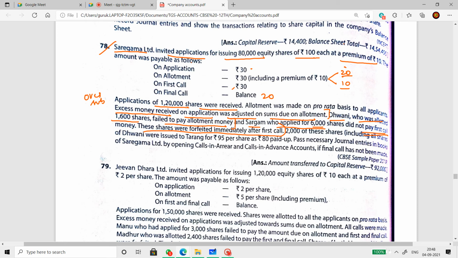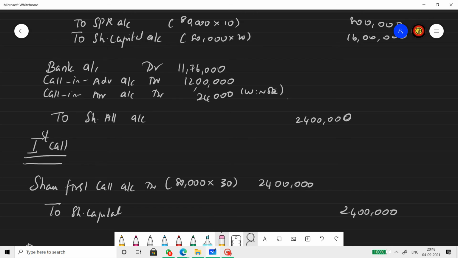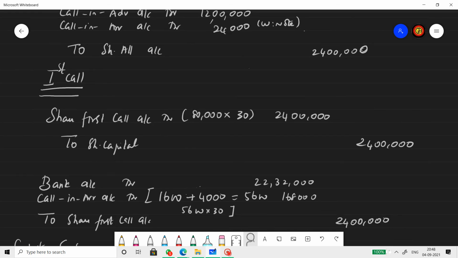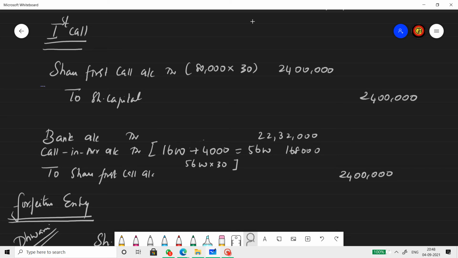So now let's finish the first call entry. Share first call account debit to share capital, due entry, number of shares 80,000, installment price at first call is 30 rupees, so 24 lakh. Receipt entry, bank to share first call, but then Sargam has not paid the first call. But is it only Sargam? No. Dhwani also has not paid the first call. Dhwani failed to pay the allotment.